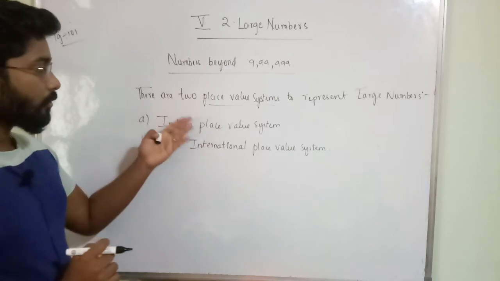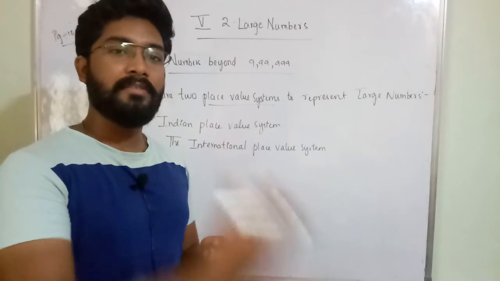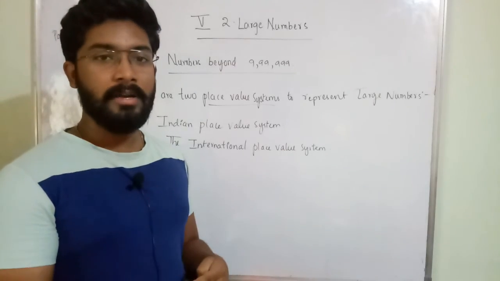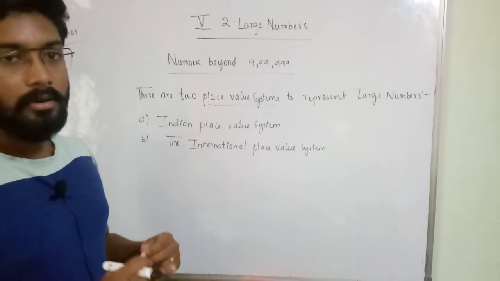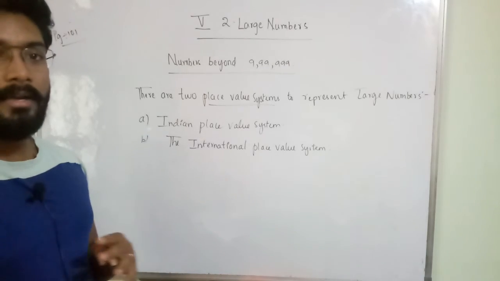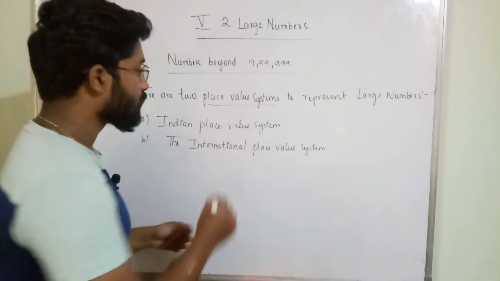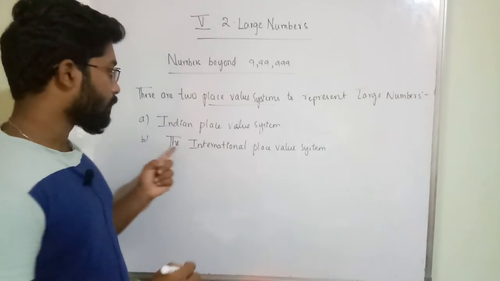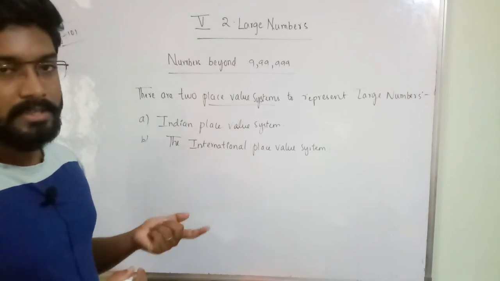Okay, so in the Indian place value system, how we will represent a number and what will be the number name. In the international place value system, how we will represent and how we will separate periods with the help of commas. How to read a number name, those will all be different, because this is a different place value system. The one we use in India is the Indian place value system; other countries use the international place value system.